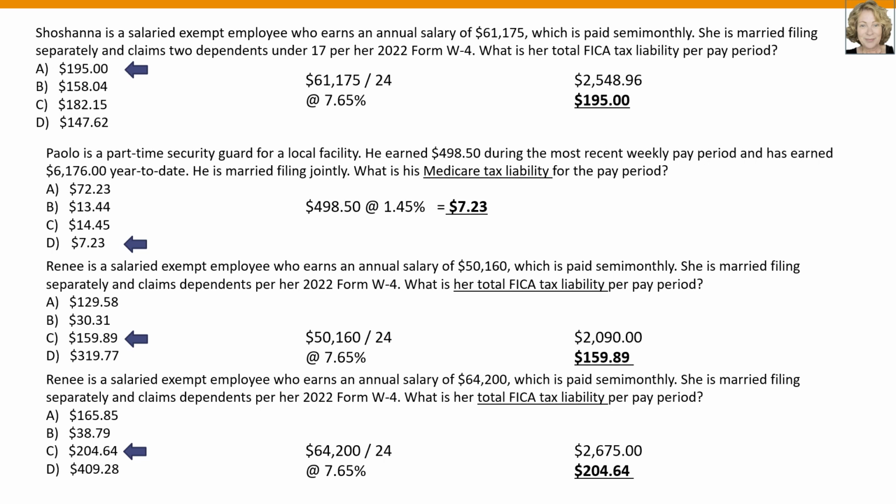The last example is the same except for the salary of $64,200. So we divide the salary by 24 for the semi-monthly wage of $2,675, and then multiplied by 7.65% for a FICA tax liability of $204.64.